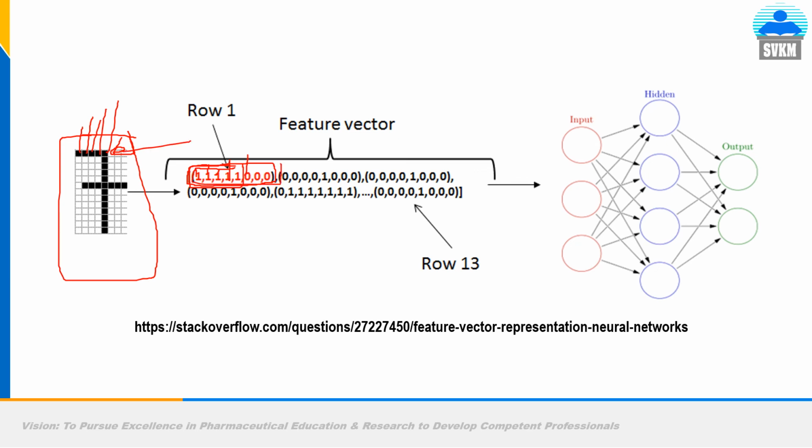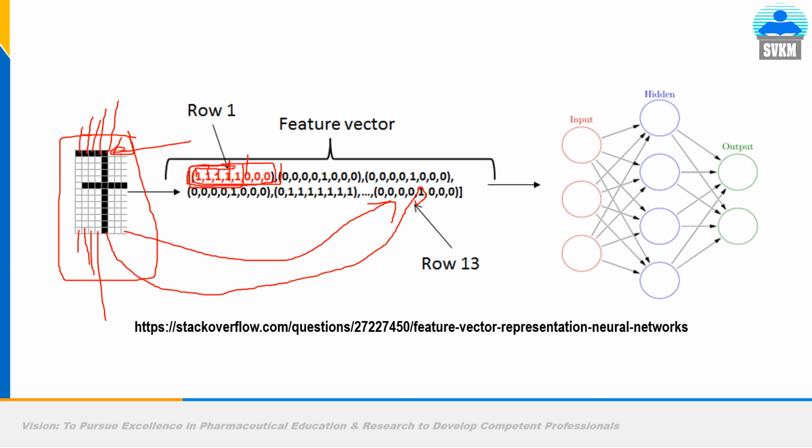Likewise, this is row 13, it means the last one. Here this is blank, so 0, blank 0, blank 0, blank 0. This is 1 because it is darkened. So this 1 indicates that in row number 13 there is something. It is indicated by 1.